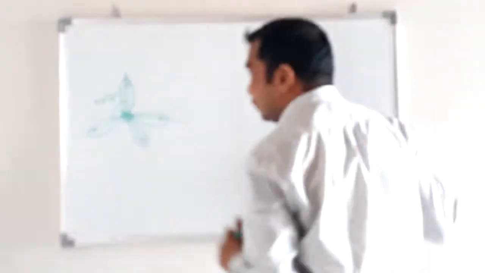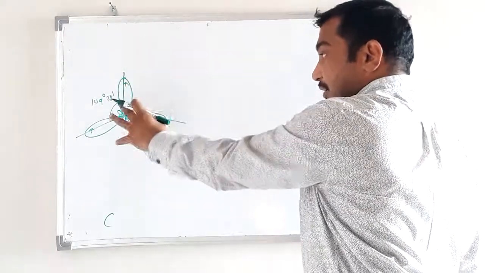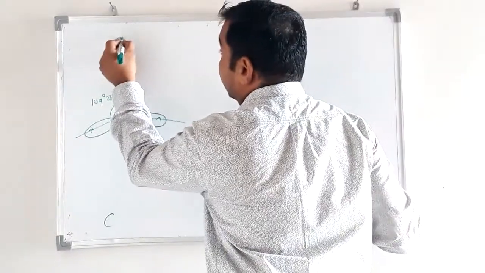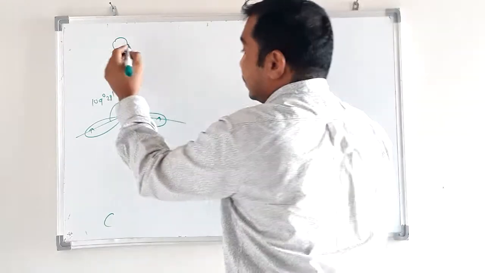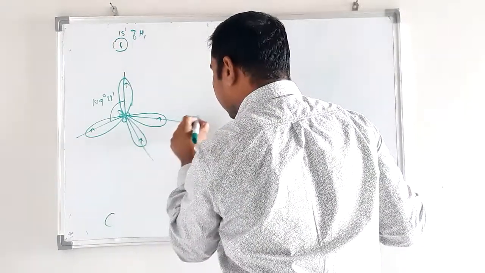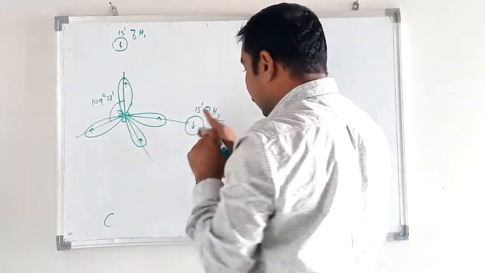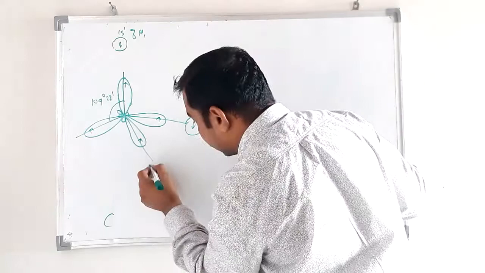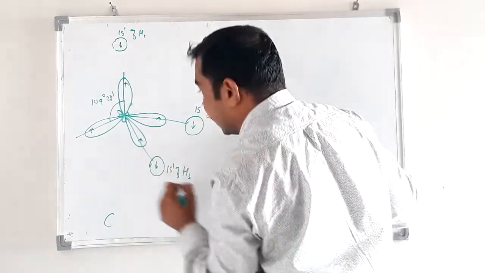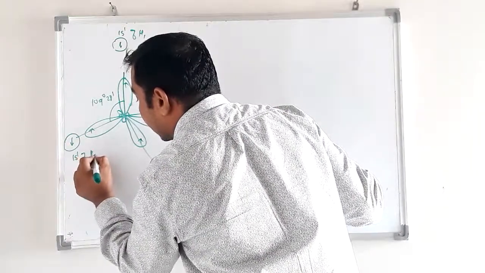Okay, tetrahedral geometry. This is carbon, 4 hybrid orbitals of carbon singly filled. Now 4 hydrogen atoms approach along this axis, 1s1 of H1, 1s1 orbital of H2, 1s1 of H3 and 1s1 of H4.